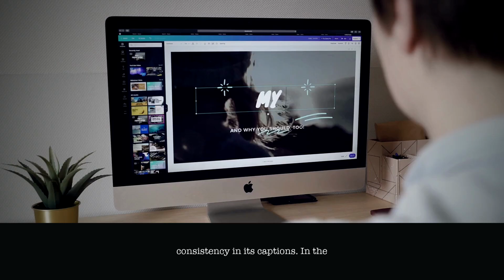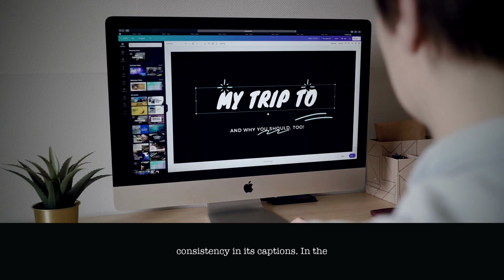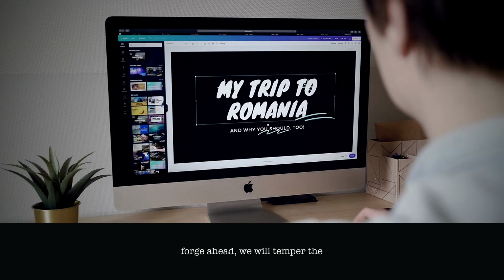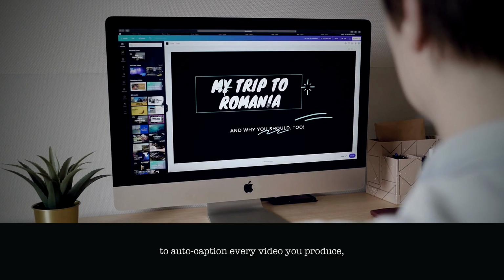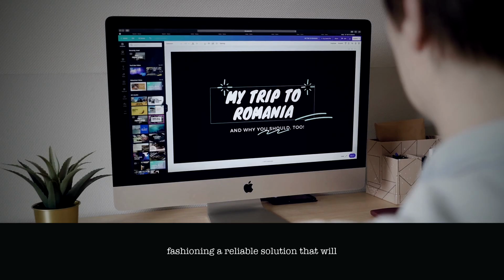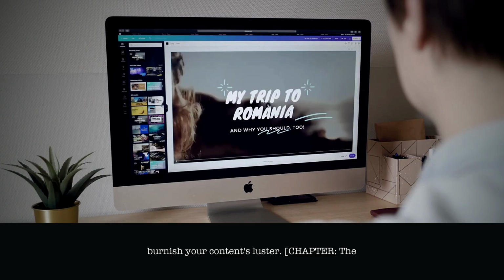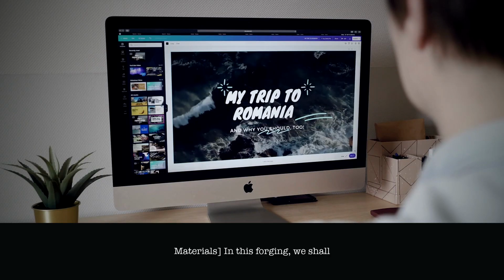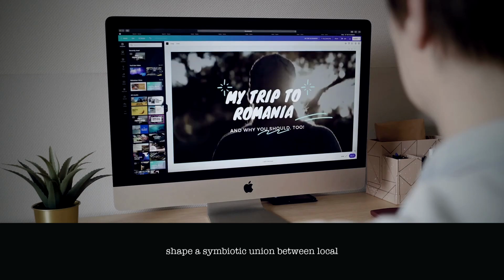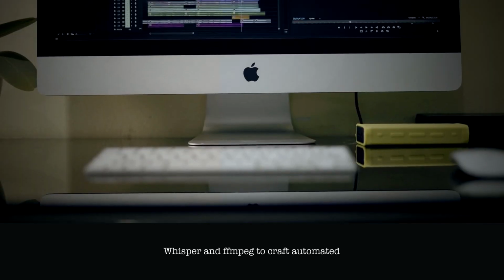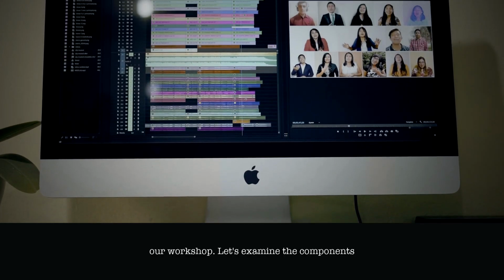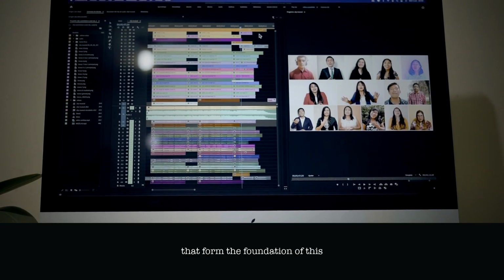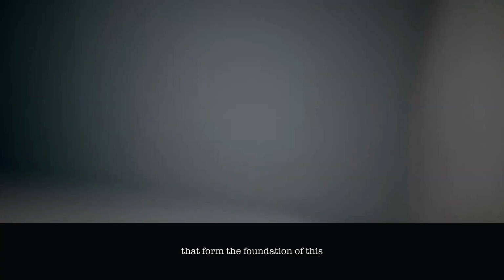Chapter: The Materials in this forging. We shall shape a symbiotic union between local whisper and ffmpeg to craft automated captions for every video produced in our workshop. Let's examine the components that form the foundation of this alliance. First, we require the local version of Whisper, an open-source speech recognition system developed by Meta, formerly Facebook. It's designed specifically for use on mobile devices and low-resource environments, making it an ideal choice for our purposes. Obtain the model weights from GitHub or download the pre-trained models directly from Meta's Model API.